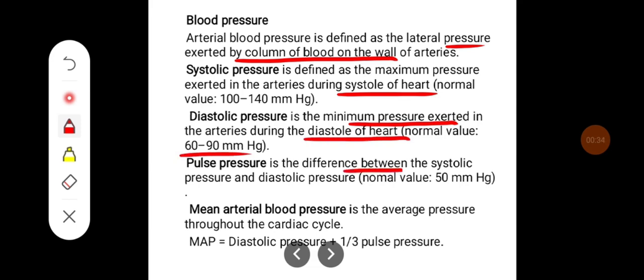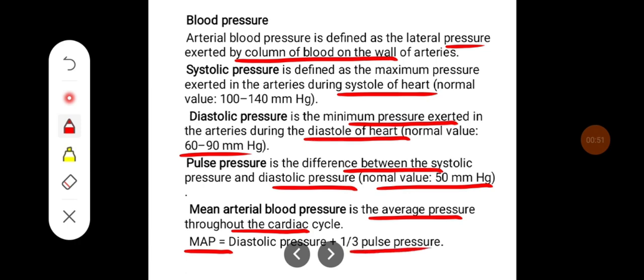Pulse pressure is the difference between systolic and diastolic blood pressure, the average being 50 mm of mercury, and mean arterial blood pressure is the average pressure throughout the cardiac cycle. So mean arterial pressure can be given as diastolic blood pressure plus one third of the pulse pressure, because the systole and diastole are not the same.